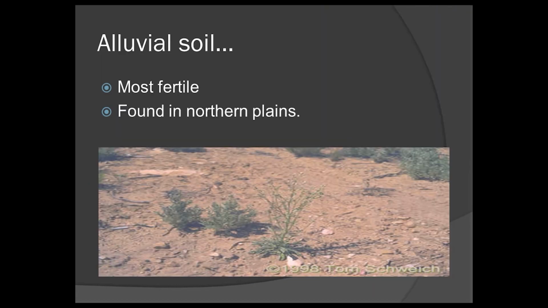First one is alluvial soil. It is most fertile soil. It is found in northern plains. The main crops grown in alluvial soil are wheat, rice, sugarcane, jute and cotton. It is brought down by the rivers.